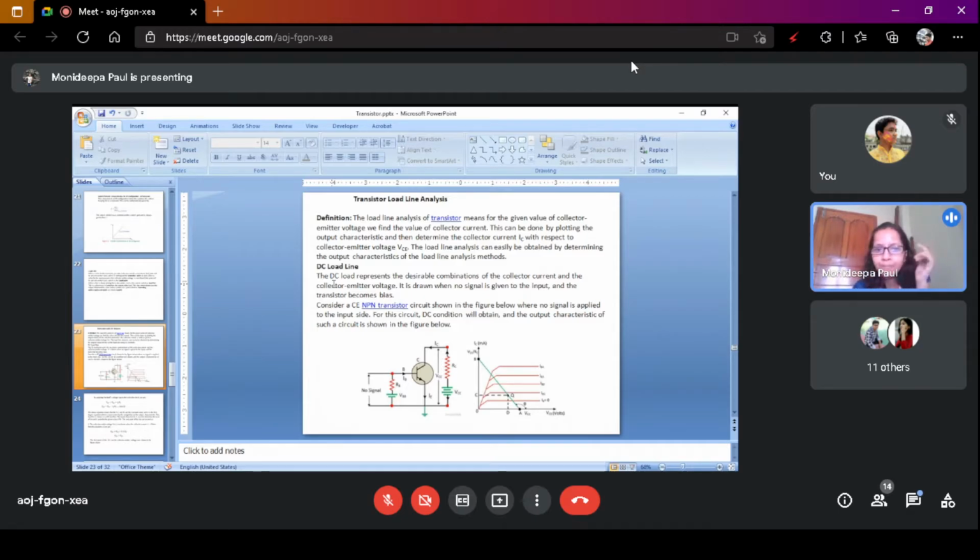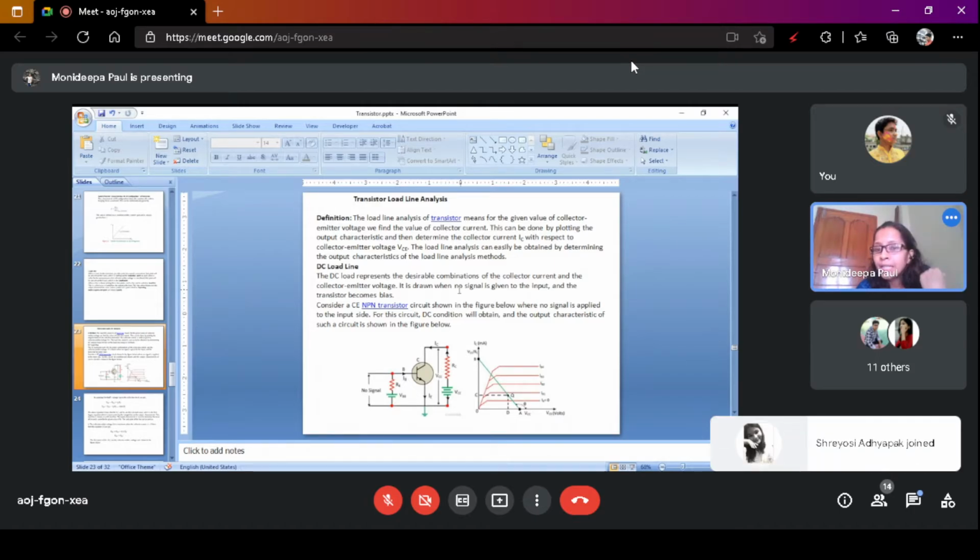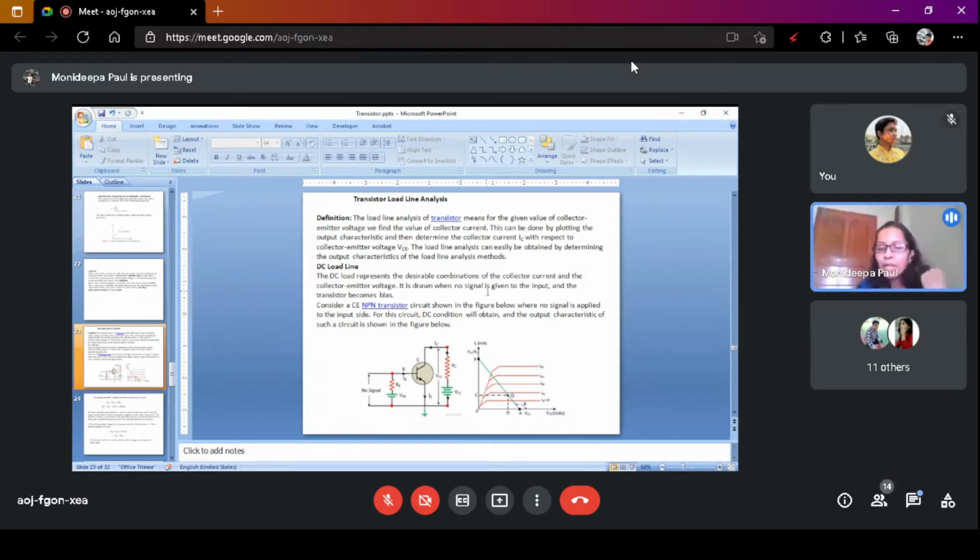First, we consider the DC load line. The DC load line presents the desirable combination of the collector current and the collector emitter voltage. It is drawn when no signal is given to the input. This is called zero signal input. Here you see the input signal is not present, only the bias voltage is present. This voltage maintains the input circuit in forward bias condition, but there is no input signal.